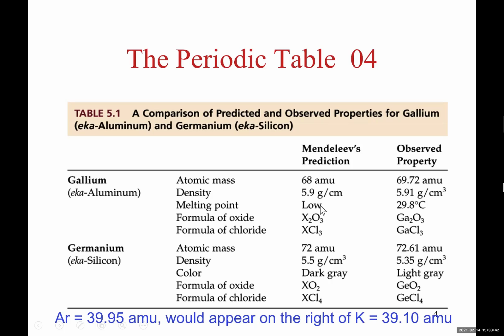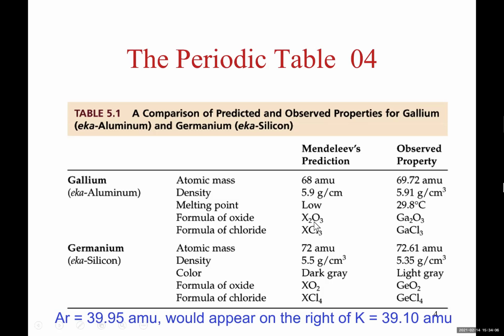He said this element, when discovered, must have a low melting point. Well, when discovered, it was realized that gallium has a melting point of 29.8 degrees Celsius, very close to room temperature. Room temperature is 25 degrees Celsius, so this is only a few degrees above room temperature.